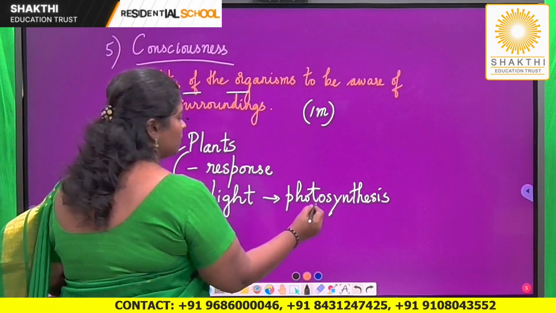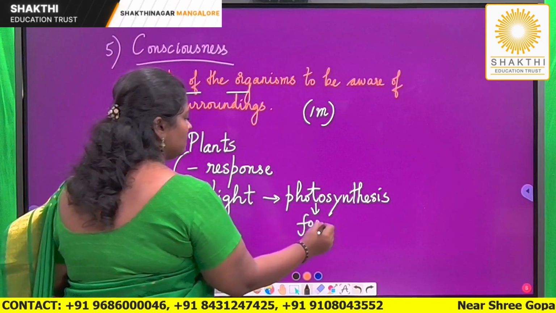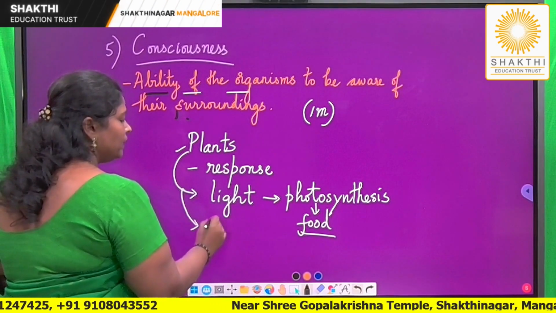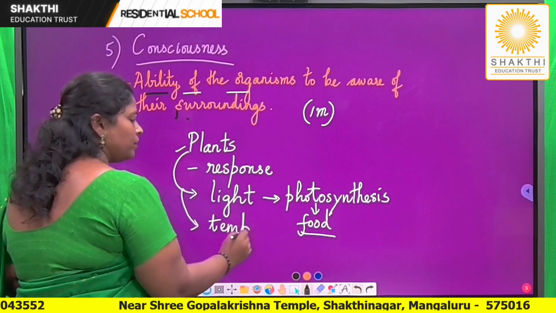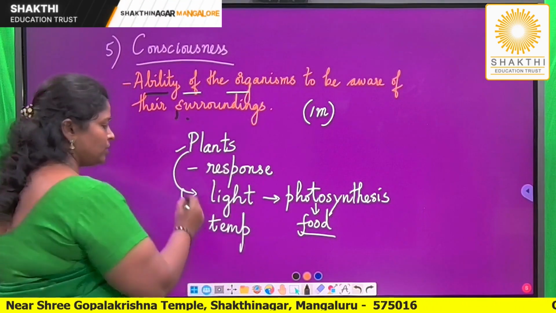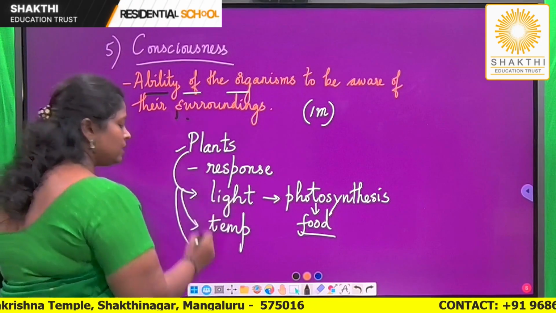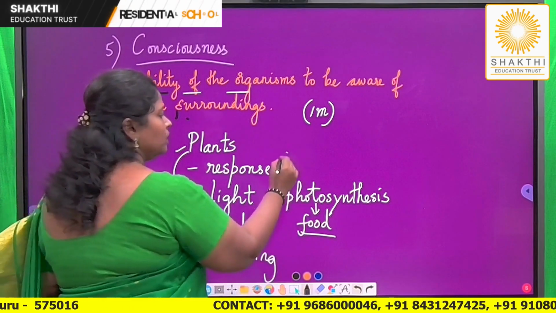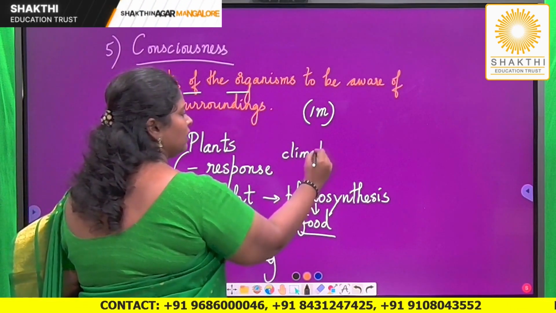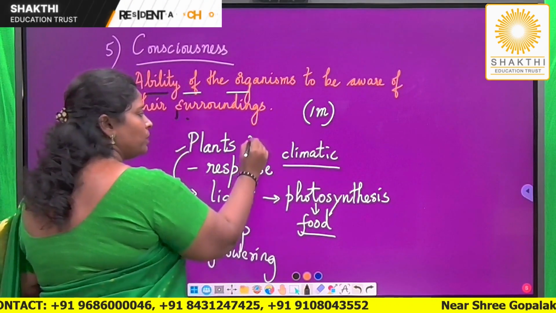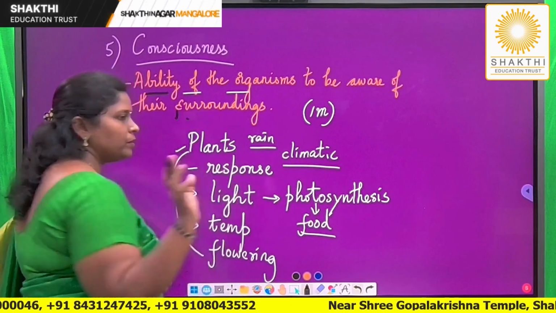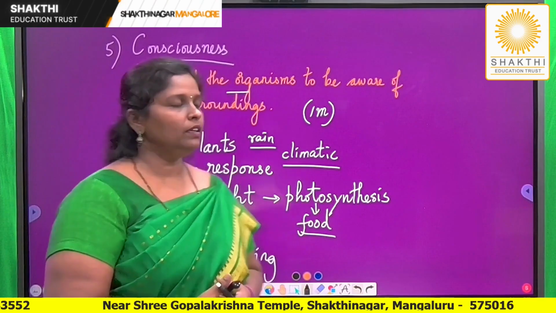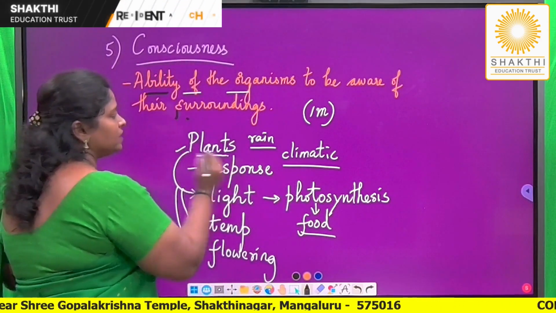Photosynthesis, everyone knows, I'm sure. It is a process by which plants are synthesizing food materials. Plants are also showing response to temperature. Changes in temperature, growth of plants definitely will change. Plants are showing response to light, which is influencing a process known as flowering. Plants are showing response to changes in climatic conditions. Plants show response to rainfall. So what I am trying to say is, plants are also aware of its surroundings or where it is living in the ecosystem. So plants are definitely exhibiting consciousness.